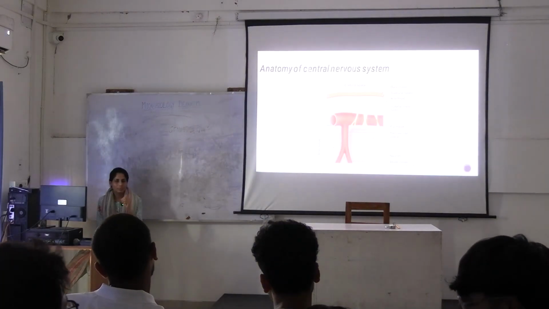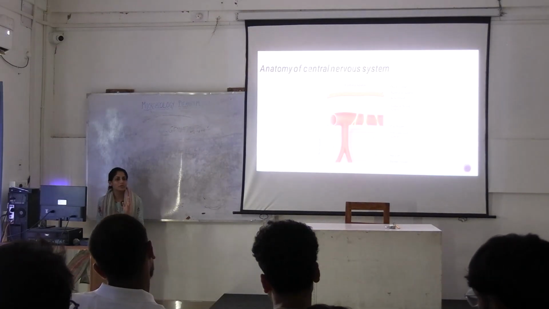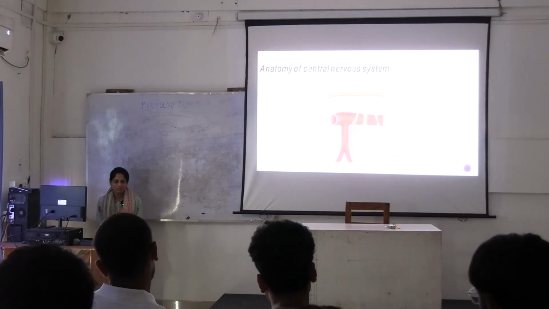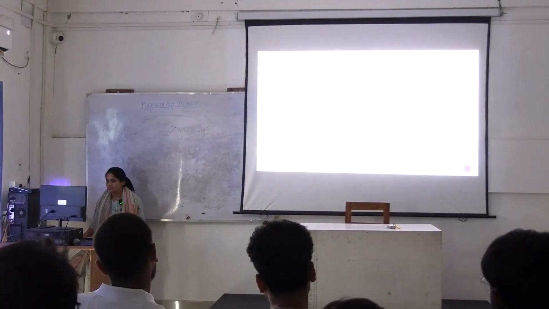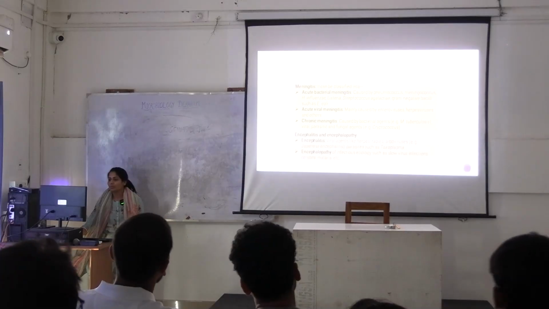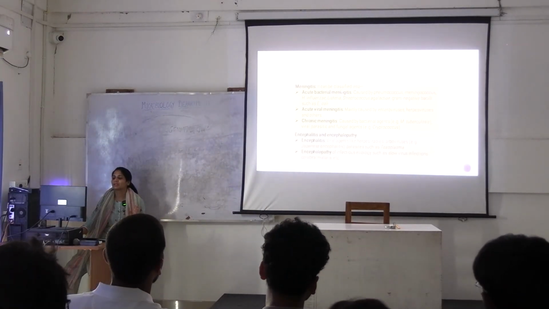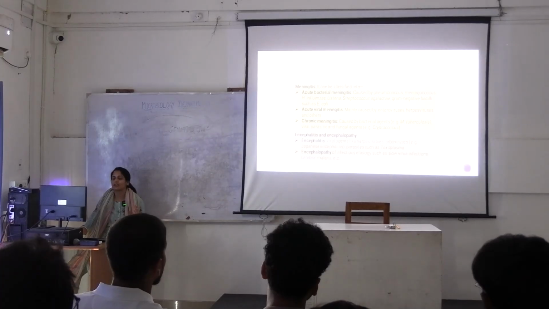We are talking about pork here specifically because we are talking about neurocysticercosis, right? You remember that much? Okay. So when you talk about meninges, we classify it as acute bacterial meningitis, acute viral meningitis or chronic meningitis.